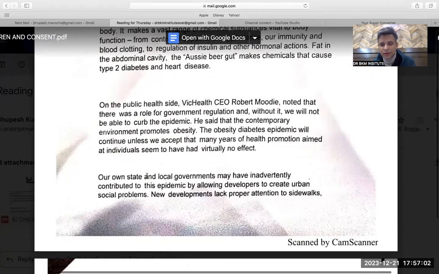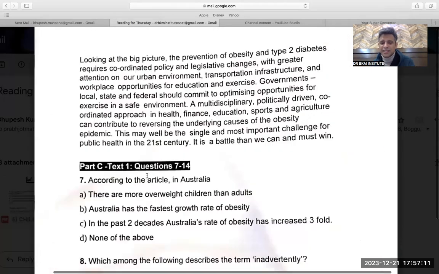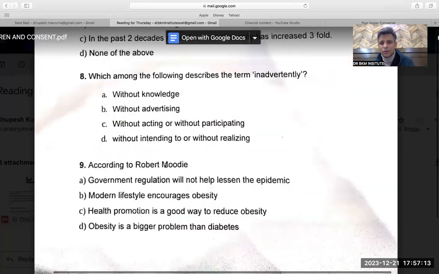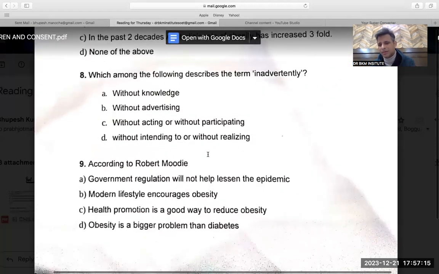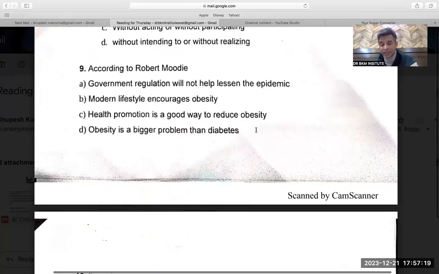If I try to fit in this word inadvertently, our own state government and local governments may have without knowledge, may have without intending or without. D seems like more of an answer. So I would like to do D, but the answer can be A or D. But D I would like to do, or A can also be the answer. I can't help it, but I can't stop doing it. Thinking more than this in the final exam is wasting time.